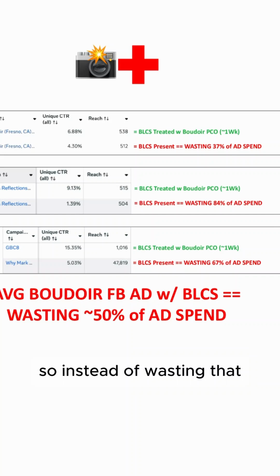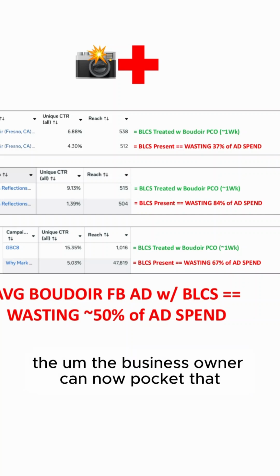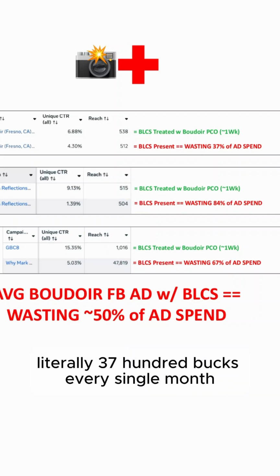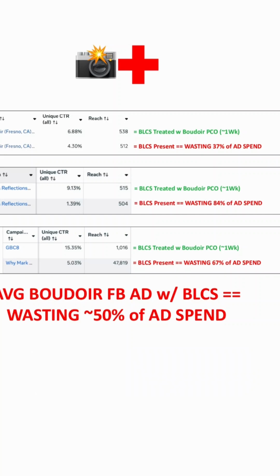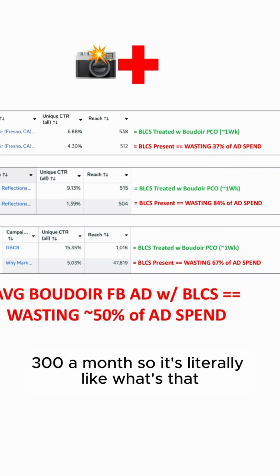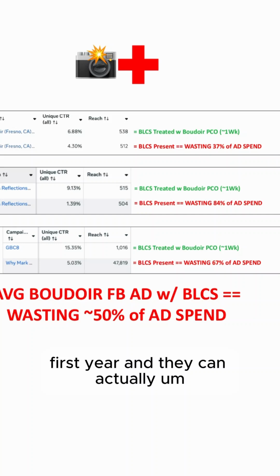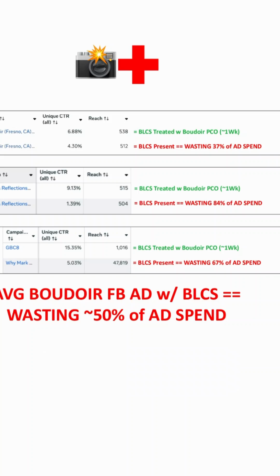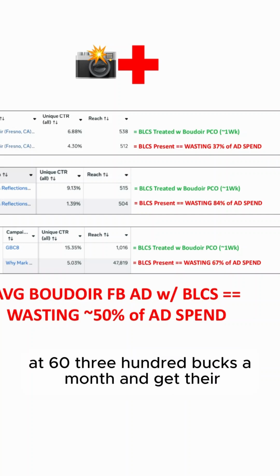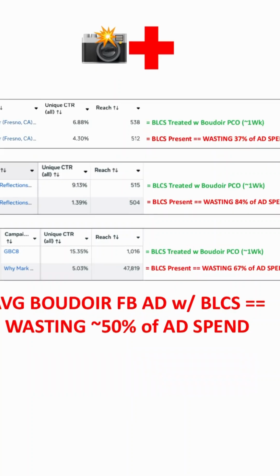So instead of wasting that, giving that to Facebook and literally getting nothing out of it, the business owner can now pocket that, literally 3,700 bucks every single month, by decreasing their ad spend to 6,300 a month. So it's literally like, what's that, a 40K bonus in the first 12 months, first year. And they can simply run the Boudoir Pico treated ad at 6,300 bucks a month and get their ad into the same number of women's brains as if they're running the original 10 grand a month.